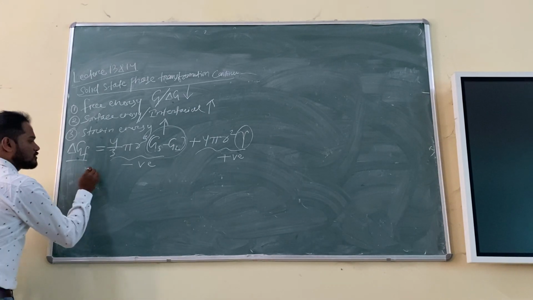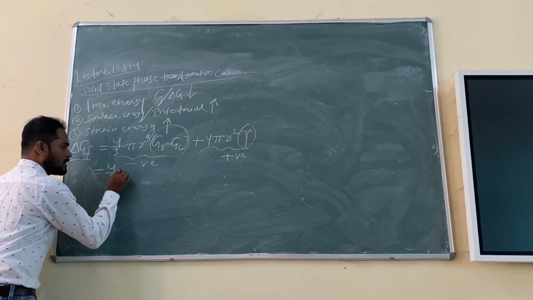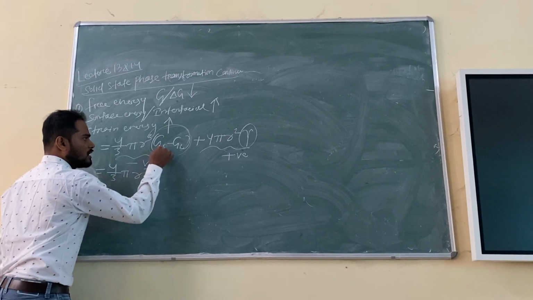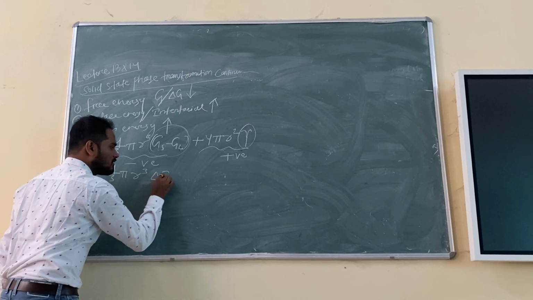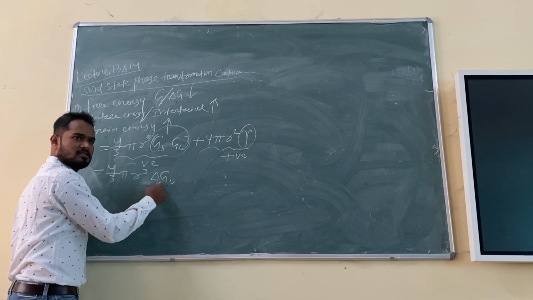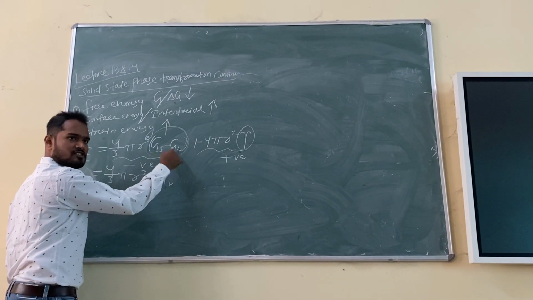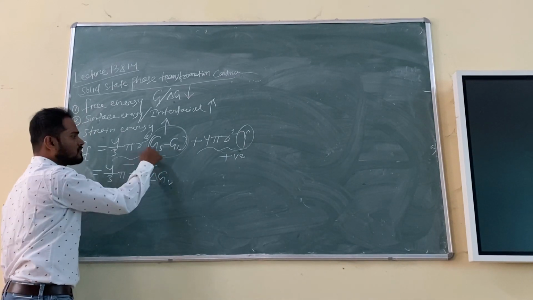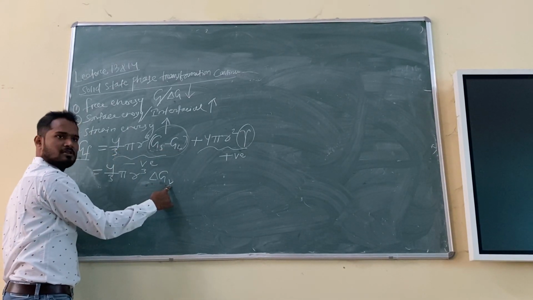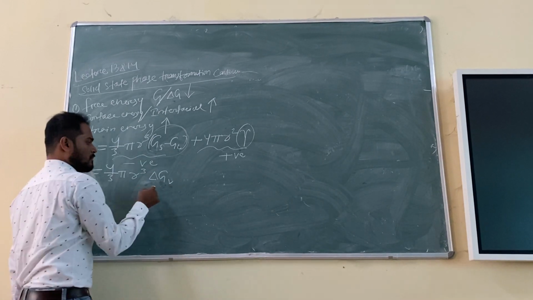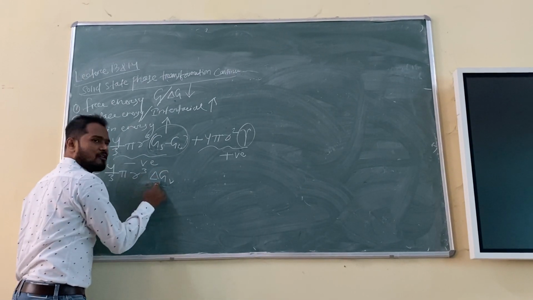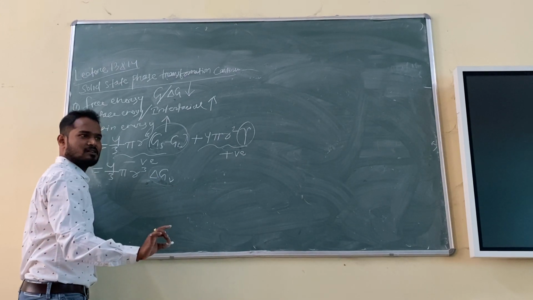So instead of this, I can write 4 by 3 pi r cube. GS minus GL is nothing but the driving force, delta GV. V means volume, change in free energy. GS minus GL, the change in free energy, that is delta G, and this is associated with the volume, so I can write delta GV. It is okay now? Same expression. Right? But why am I writing delta GV? Because I want to show solid state transformation.